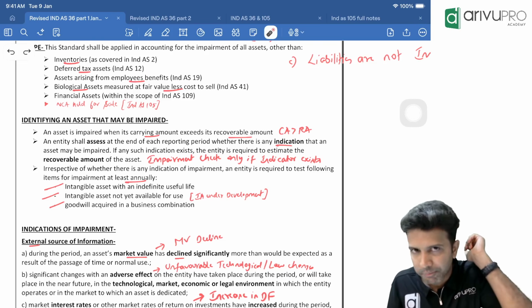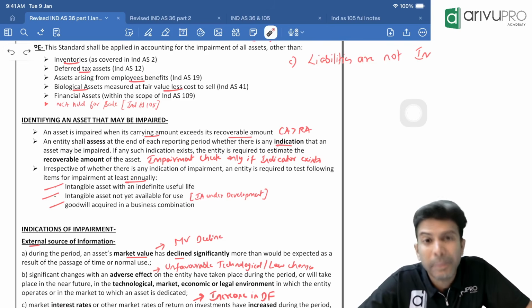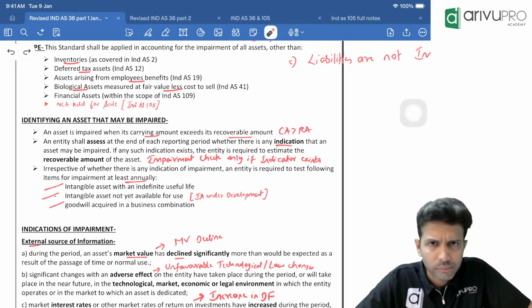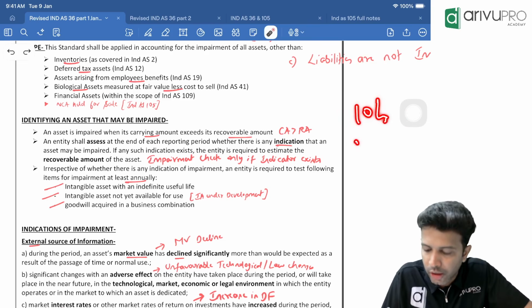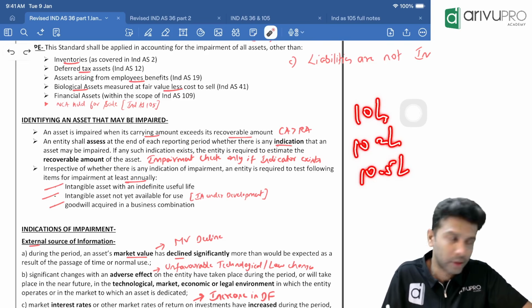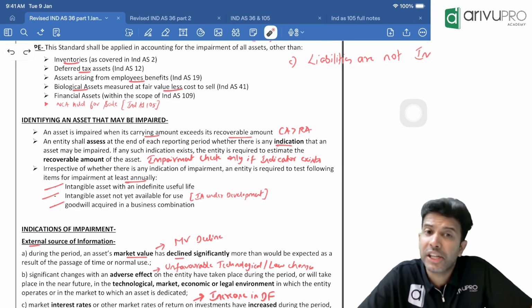Now think, will the market value or fair value of any asset be the same every day? Obviously no. If the market value of PPE is 10 lakh today, tomorrow it can be 10.2 lakh. Maybe after one month it can be 10.5 lakh. So the market value may change daily.